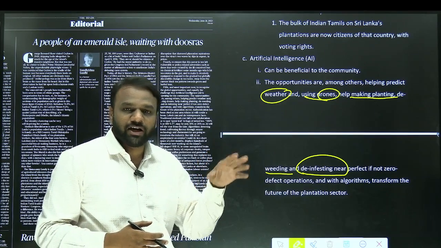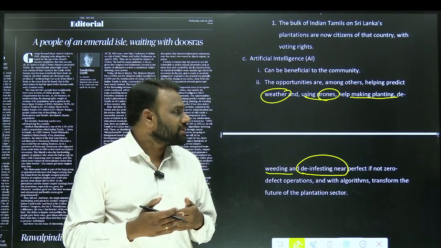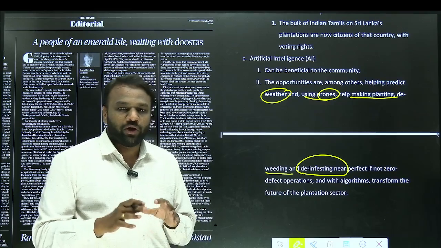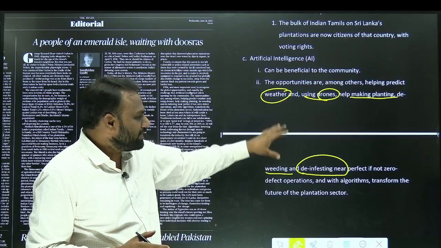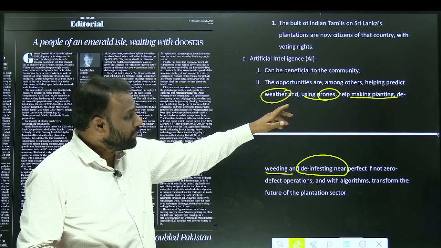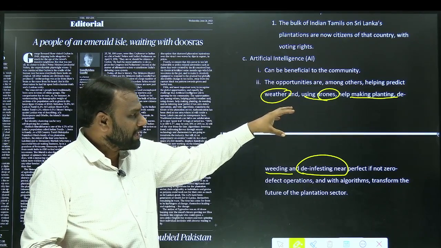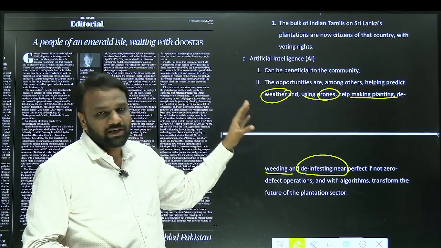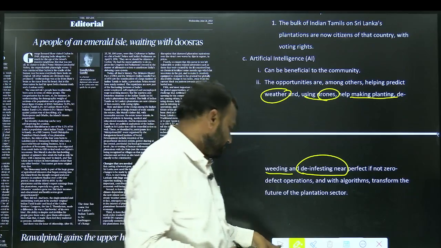So in prelims, they may ask you such kind of questions. What are the applications possible with the help of drones? In order to address such questions, this content will probably be beneficial. Okay. So this content, without connecting it to the article, let us learn in an isolated fashion and just remember these points. Okay, remember these points.